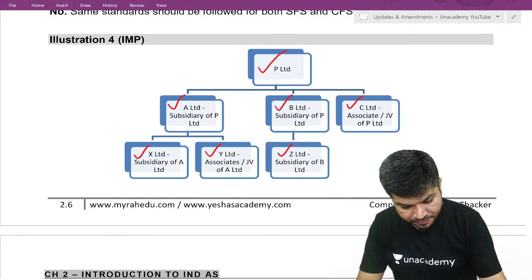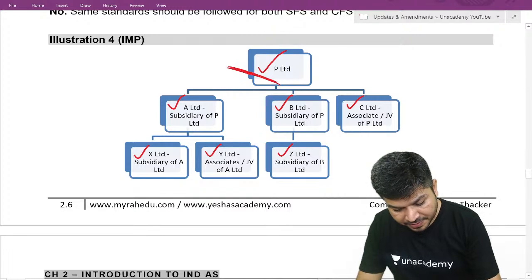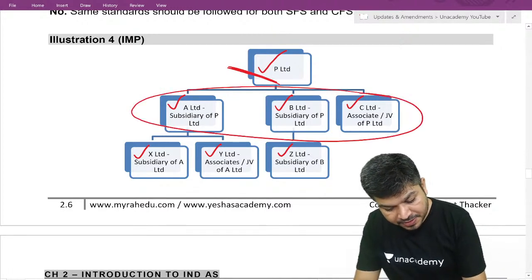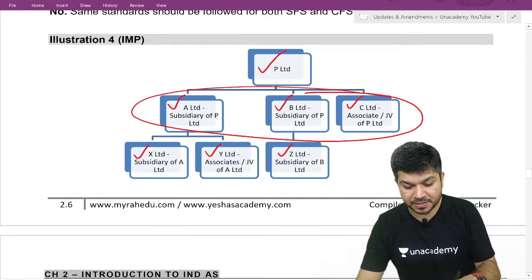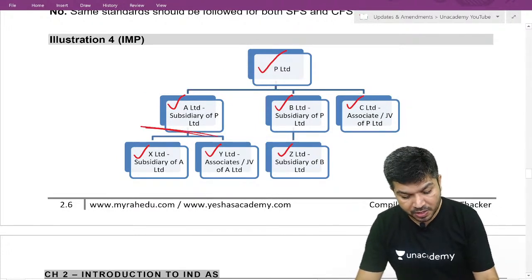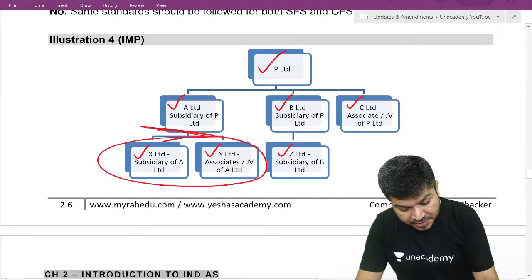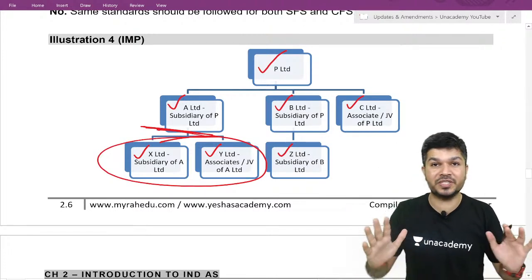This is the ultimate parent. They have these subsidiaries, associate, JV. Ultimate parent has this subsidiary, associate, JV. Now this is one of the subsidiaries. That subsidiary has a subsidiary or associate.